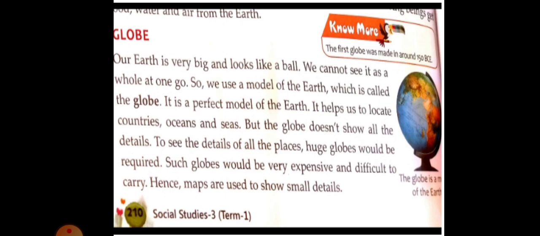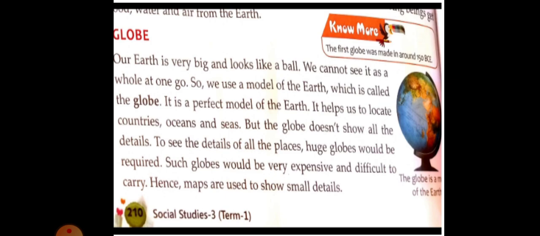It helps us to locate countries, oceans and seas. Oceans, other countries, rivers, everything can be seen. But the globe does not show all the details.